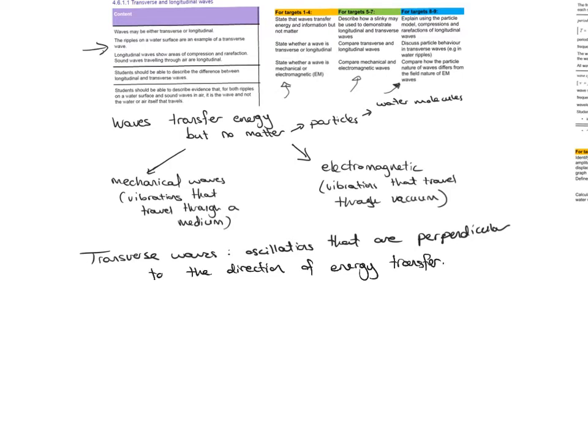Now, if I had a string or a rope or a slinky, let me just draw a slinky. So let's assume this is a slinky. If I started oscillating it up and down, then the slinky will start oscillating up and down, creating this transverse wave. Now, what I'm seeing here is if I placed, for example, a marker dot on one of the coils of the slinky, that part will be moving up and down, just like my hand is, just like I'm shaking it up and down, but without moving along it.